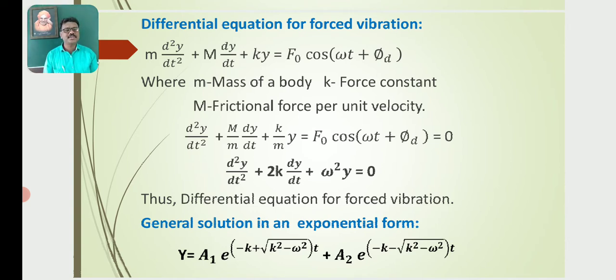The general solution for the above differential equation in an exponential form is given by y = a1 e^((-k + √(k² - ω²))t) + a2 e^((-k - √(k² - ω²))t). So this is the general solution in exponential form for forced vibration.